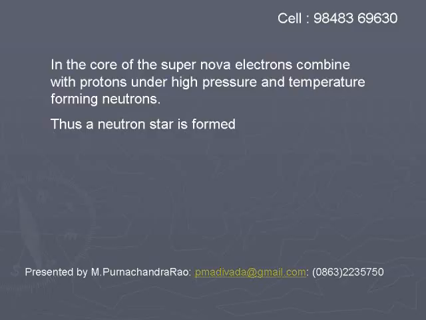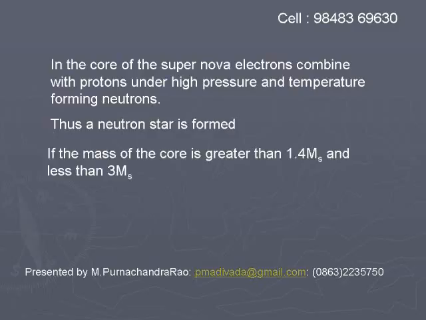This remains as a neutron star if the mass of the core is greater than 1.4 times the mass of the sun and less than 3 times the mass of the sun.